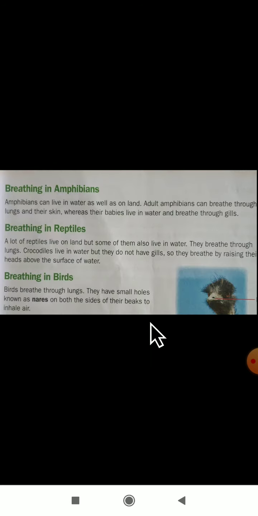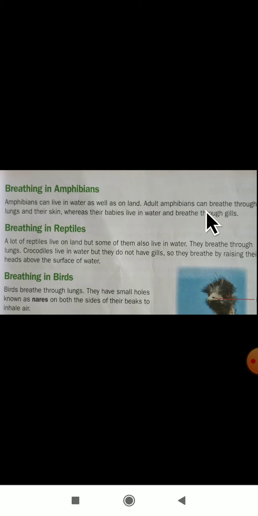The next one is breathing in amphibians. As you all know, what are amphibians? Amphibians are animals which live on land and in water, both. For example, the frog. Amphibians can live in water as well as on land.